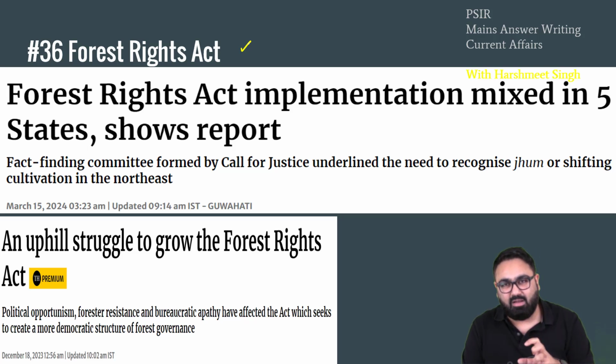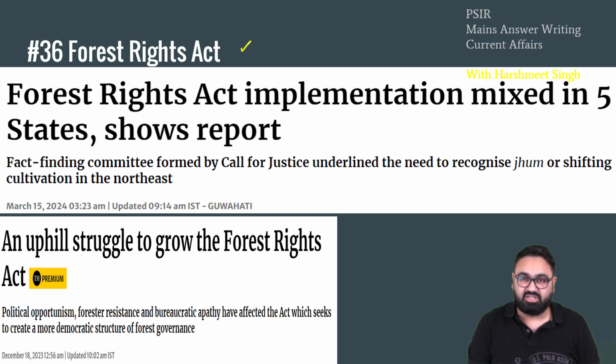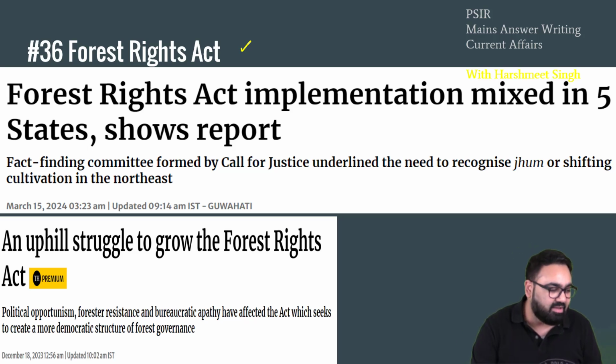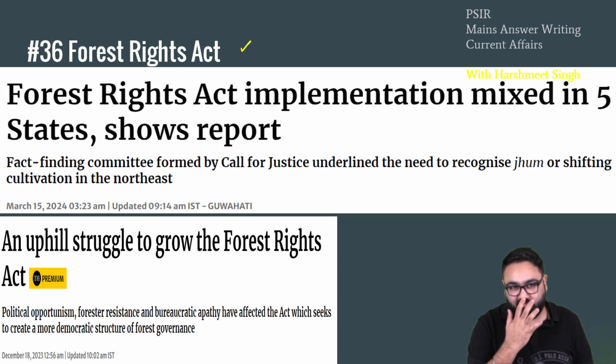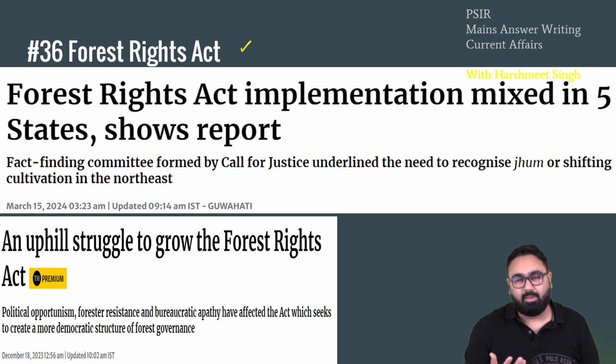So there are people, tribal people usually, who have been living in the forest for a very, very long time, from many generations. The problem is they don't have official paperwork to prove that the land where they are living belongs to them. So if they don't have official paperwork, they can be displaced easily. Some corporate comes in, removes them, and then takes over their land because they don't have ownership to prove.